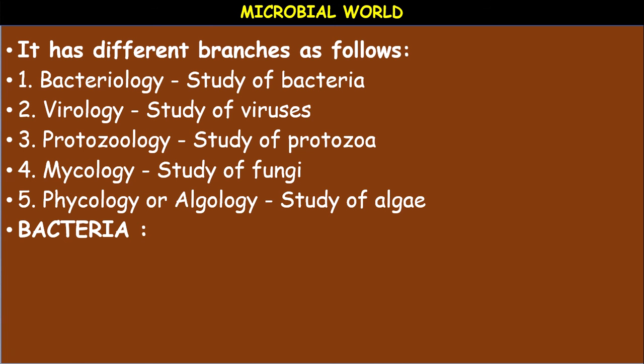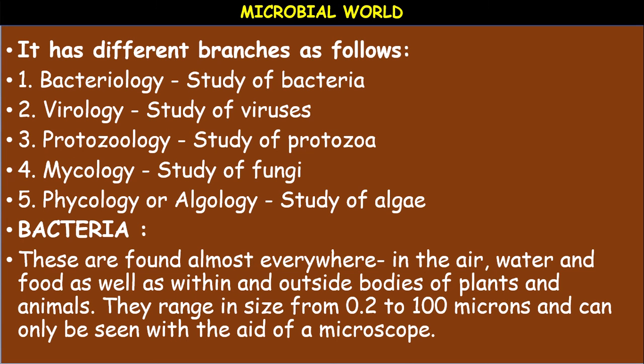Bacteria are very tiny organisms. These are found almost everywhere: in the air, water, and food, as well as within and on the outside bodies of plants and animals. They range in size from 0.2 to 100 microns and can only be seen with the help of a microscope. They may be very small in size.